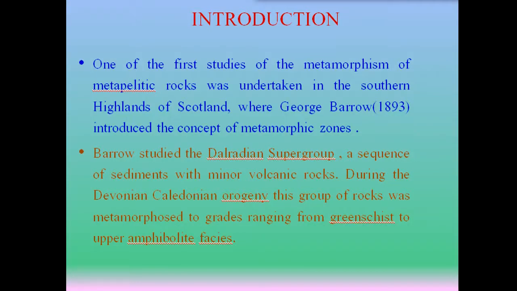One of the first studies of the metamorphism of metapelitic rocks was undertaken in the southern highlands of Scotland, where George Barrow in 1893 introduced the concept of metamorphic zones. Barrow studied the Dalradian supergroup. It's a sequence of sediments with minor volcanic rocks. During the Devonian Caledonian orogeny, this group of rocks was metamorphosed to grades ranging from greenschist to upper amphibolite facies.